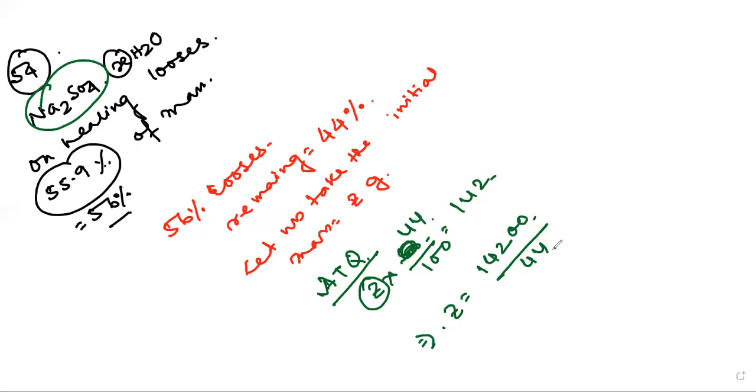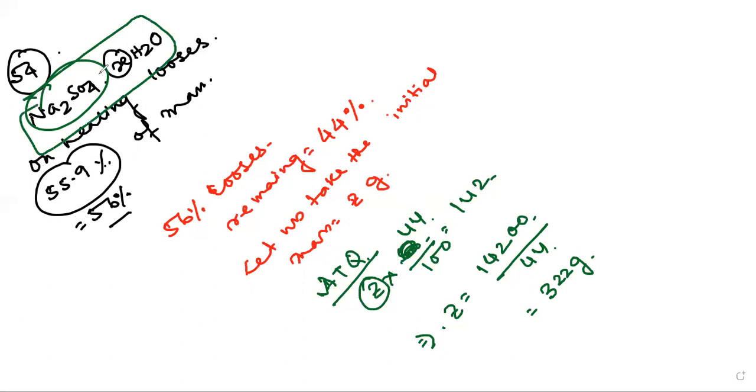Let us do the calculation here. Wait for some time. 14200 divided by 44, that is 322 grams. So this is the total weight.